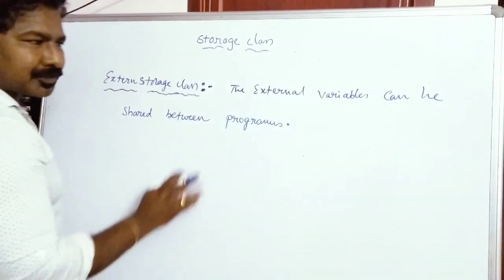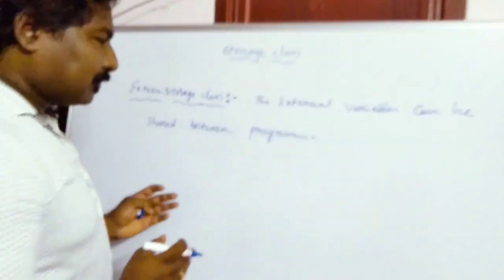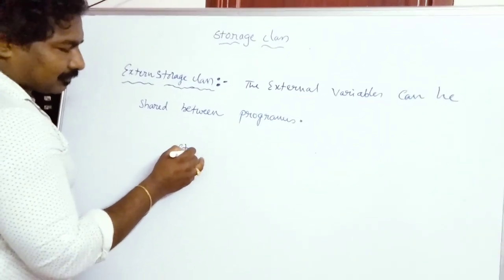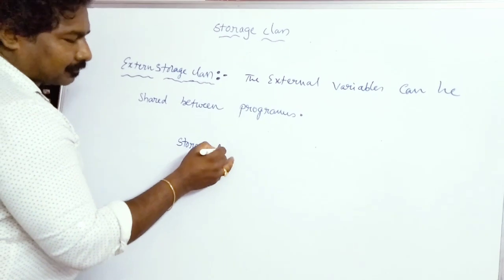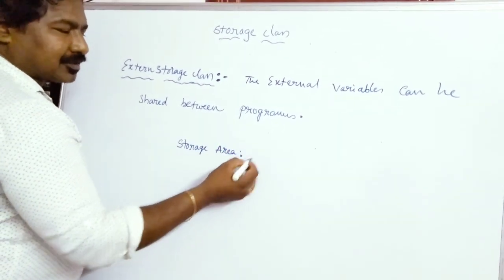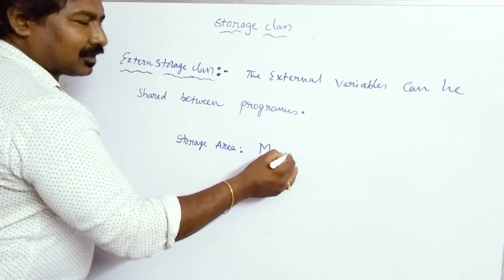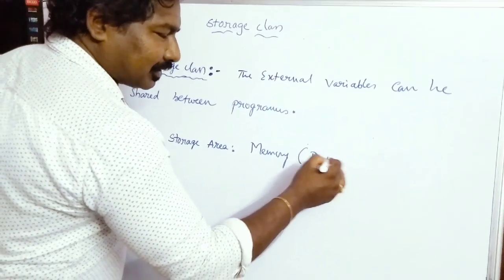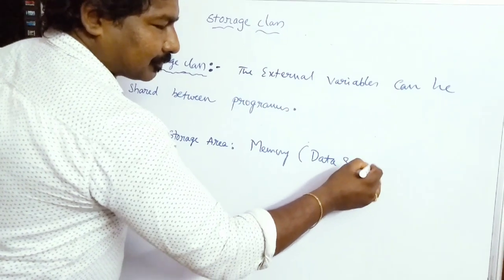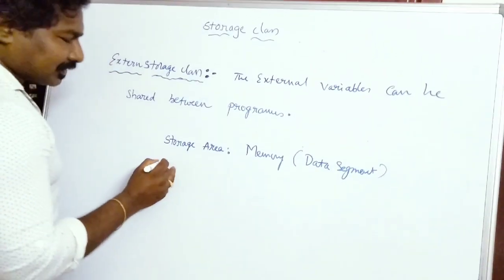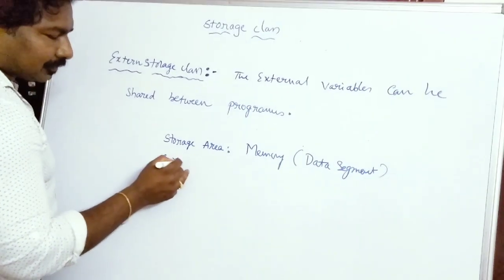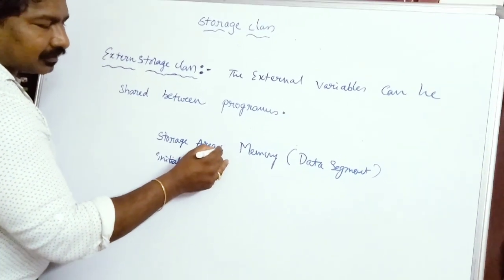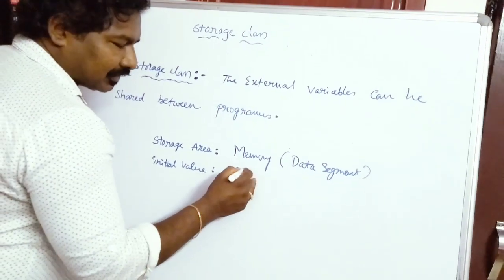Okay, we'll see what the four properties are. That is the storage area. The storage area will generally be memory. If you specifically want to say, it is a data segment. Okay, what is the initial value? If the external storage variables are not initialized, they will contain 0, like static variables.